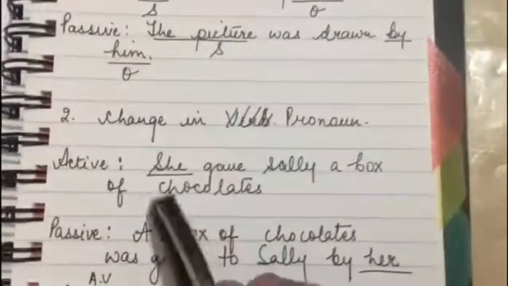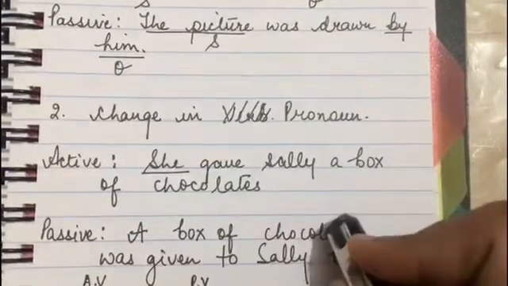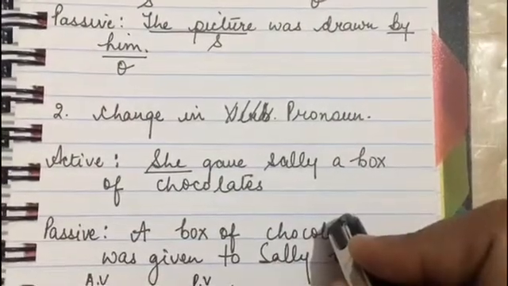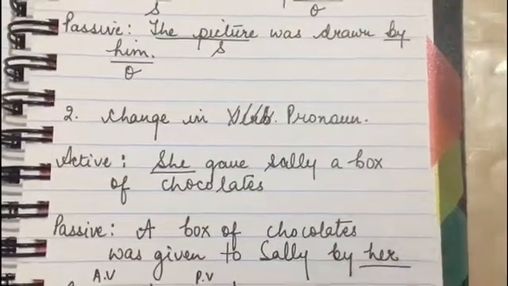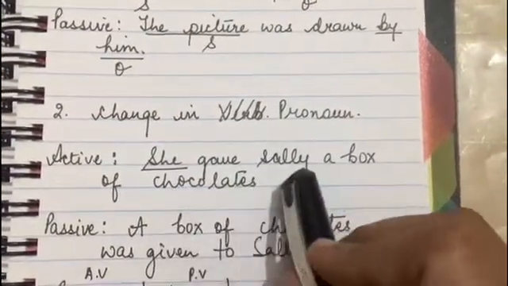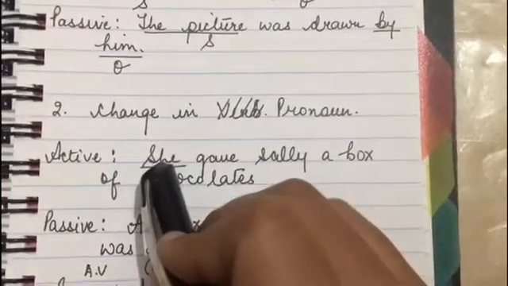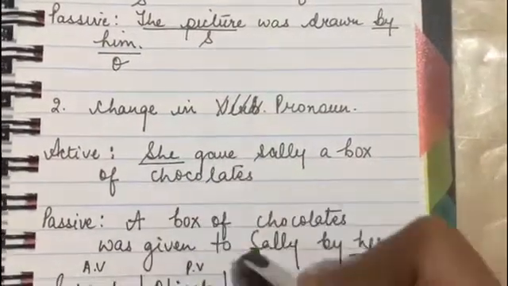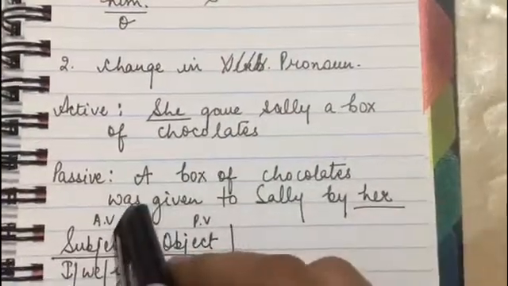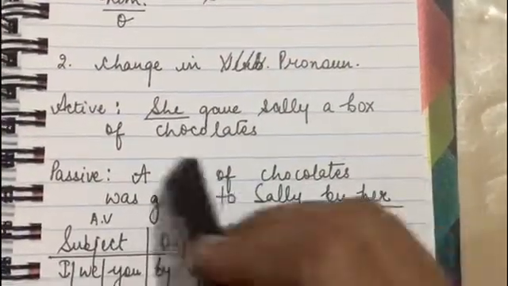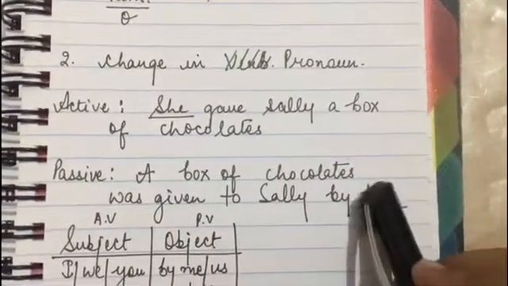The second one is change in pronoun, right? There are also changes that you have to make in pronoun while you're converting an active voice into passive voice, right? So active, she gave Sally a box of chocolates, right? So she here is a pronoun, and when you'll convert the sentence into passive, a box of chocolates was given to Sally by her. So she here gets converted into her, right?